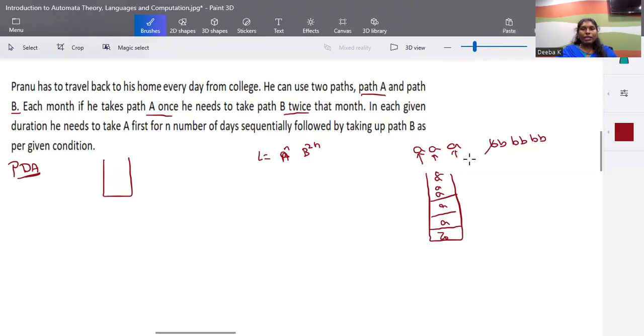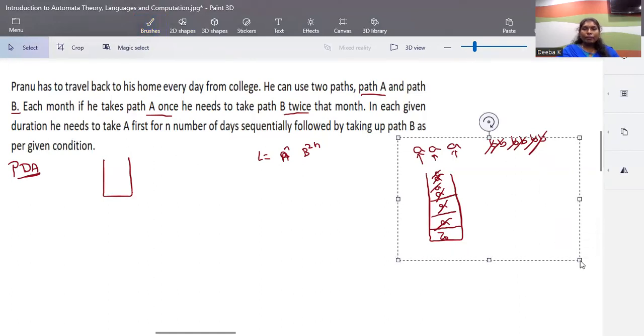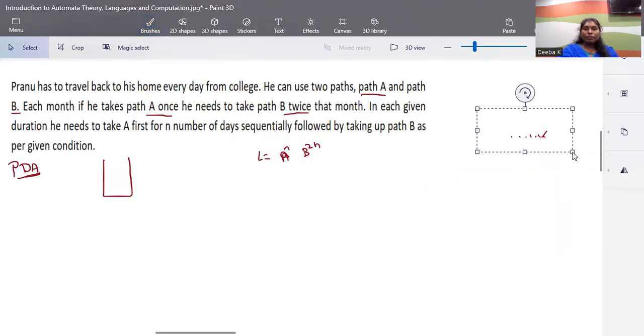Now whenever B comes, we can start cancellation, one A against one B. For all the B's, if there is a matching A present in the stack, then the input is accepted. At the end of your input, if the stack consists of Z0 alone, the input will be accepted. Okay, so this is the logic that you're going to follow. For this logic, I'm going to construct a transition diagram for this push-down automata. First we'll start with the starting state.